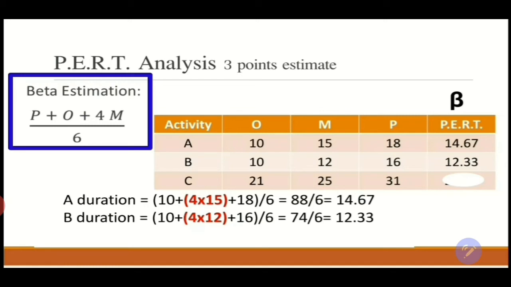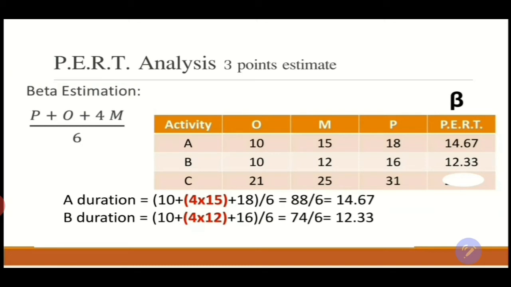We still have the same schedule and the same table, and we would like to calculate the beta estimation for the activities. So activity A, duration will be 10 plus 4 times 15. 15 is the most likely to happen, so it's going to have a double weight over the other 2 variables, plus 18, which is the pessimistic, and this time it's not going to be over 3, it will be over 6 because I have 6 variables.